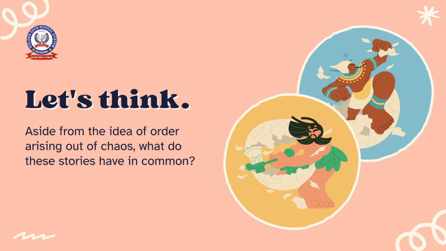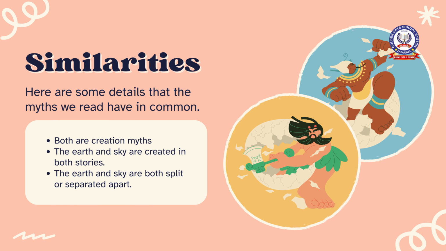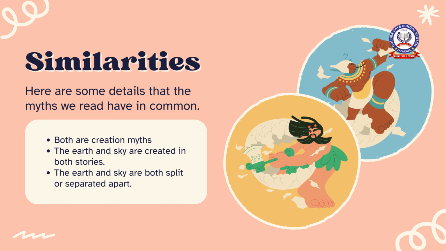Let's think. Aside from the idea of order arising out of chaos, what do these stories have in common? Similarities. Here are some details that the myths we read have in common. Both are creation myths. The earth and sky are created in both stories. The earth and sky are both split or separated apart.